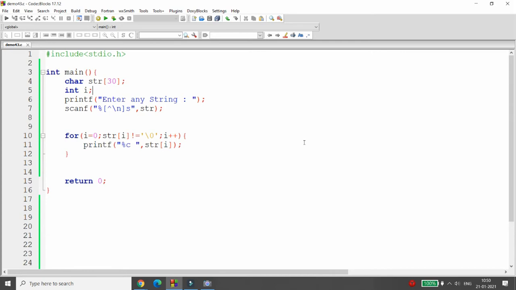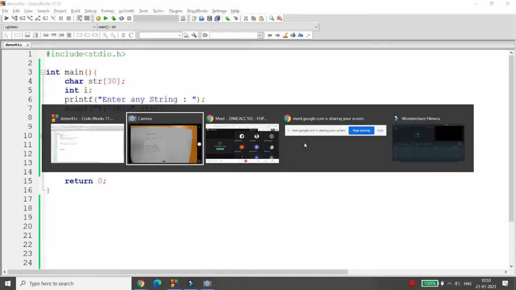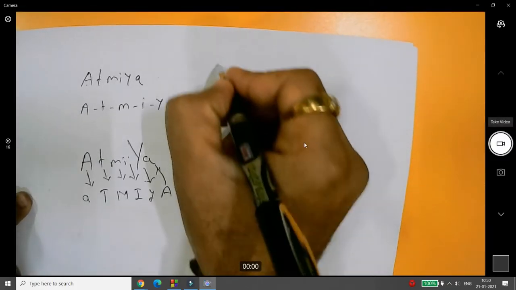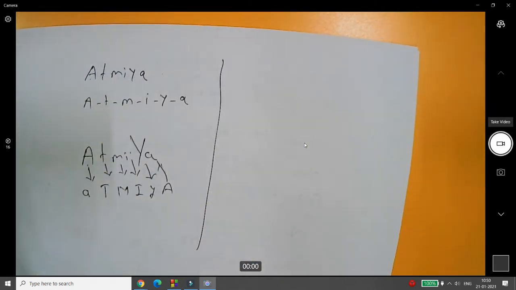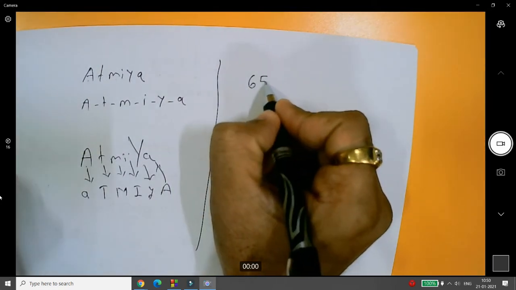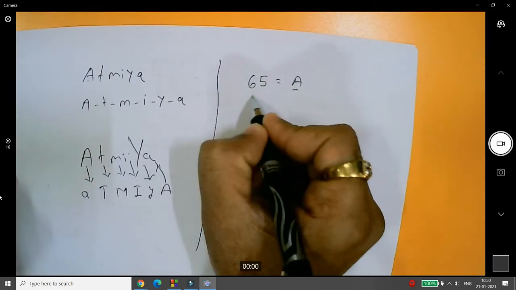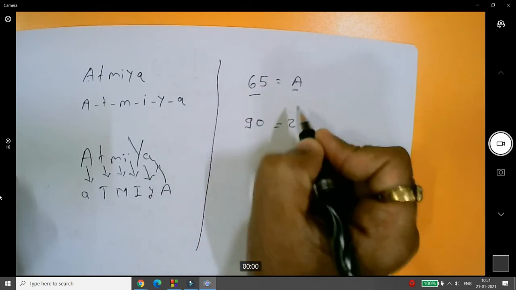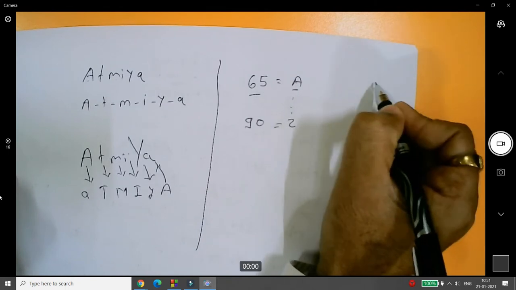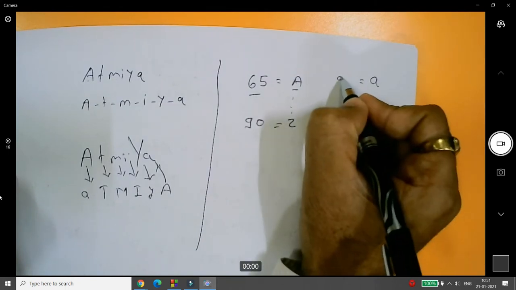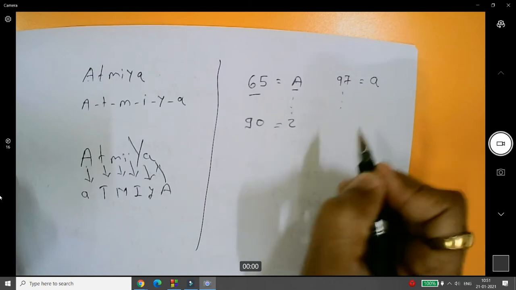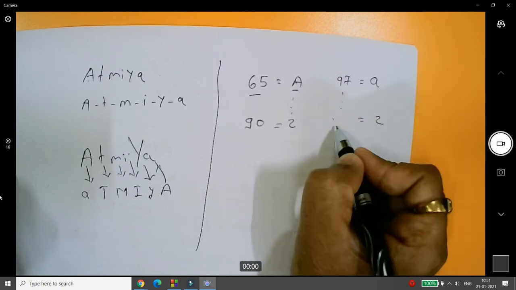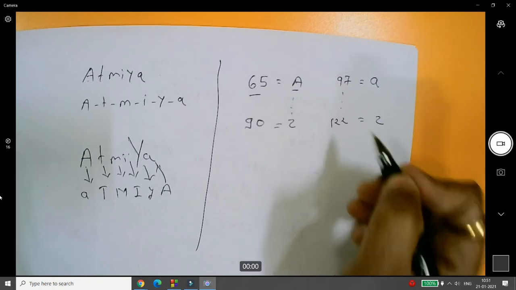So how we can do this? Very simple. Whenever you want to do the same thing using the logic, then you must know the ASCII value for this. For example, capital A's ASCII value is 65 and capital Z's ASCII value is 90, right? And small a's ASCII value is 97 and small z's ASCII value is 122, right?